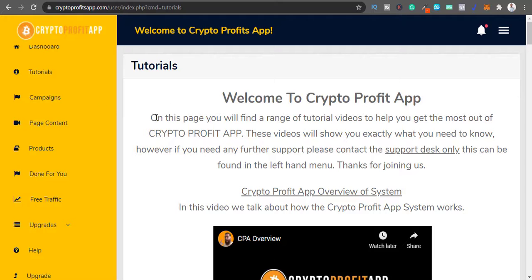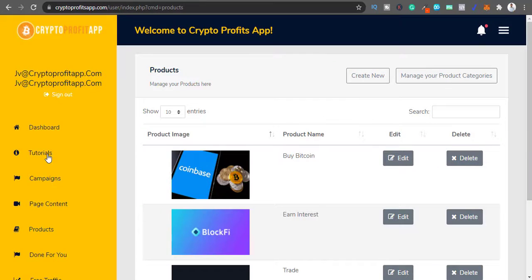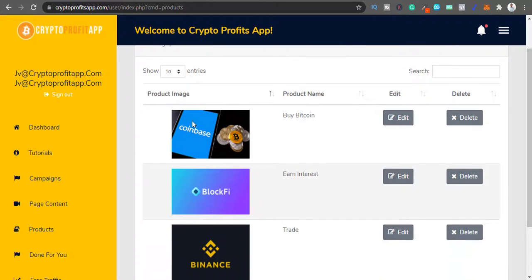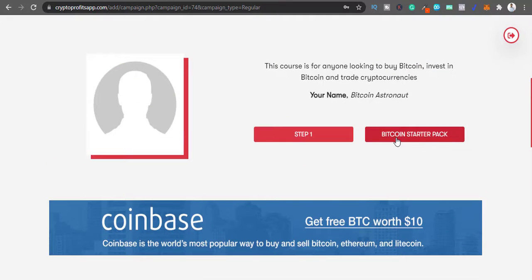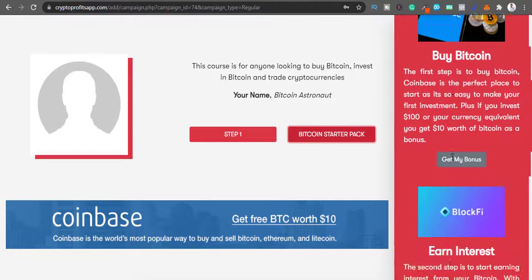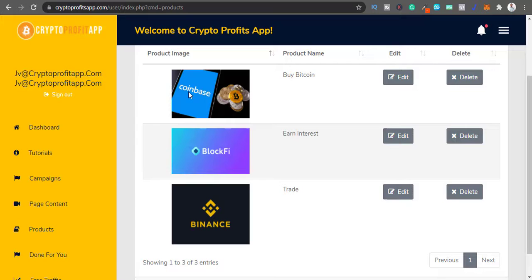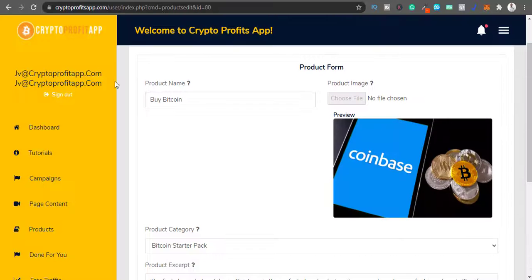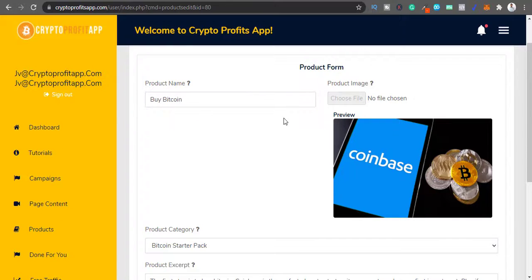So what you need to do is go to the product section first. Now inside the product section, you can see all these images. In this example, if you click on Bitcoin starter pack, you can see these three steps in here, these three ads in here. So you will add products in here. You can replace this one, and you can change the affiliate link for them. You can just simply click edit in here. You can change the text in here like buy Bitcoin. You can change anything that you want.